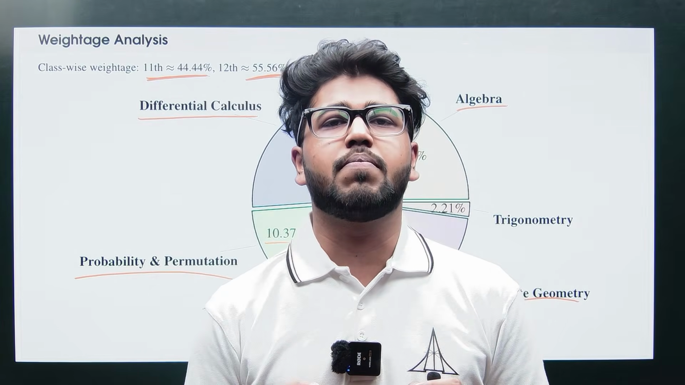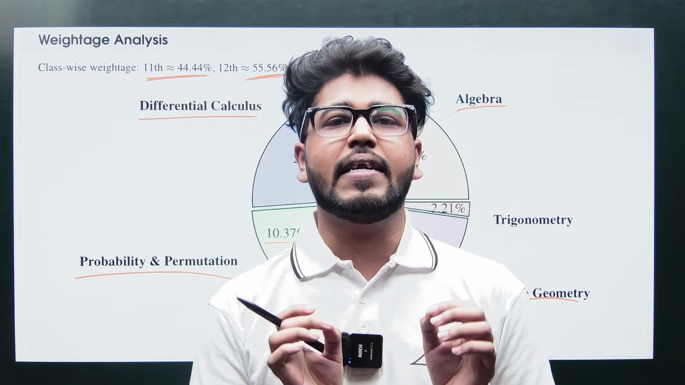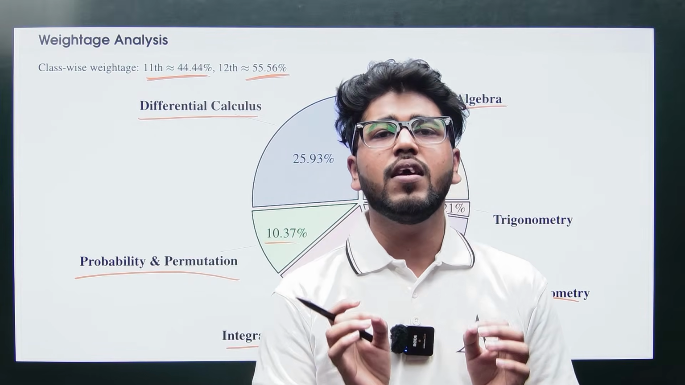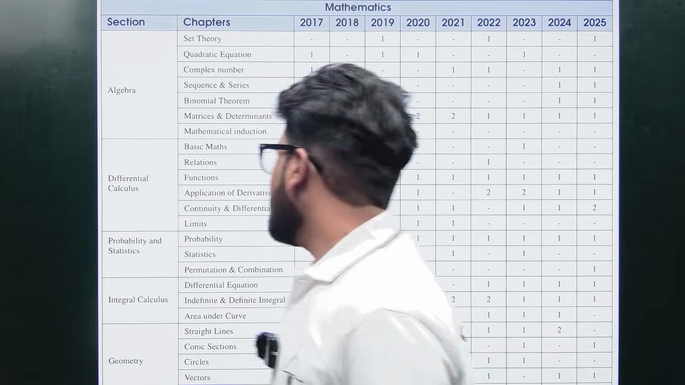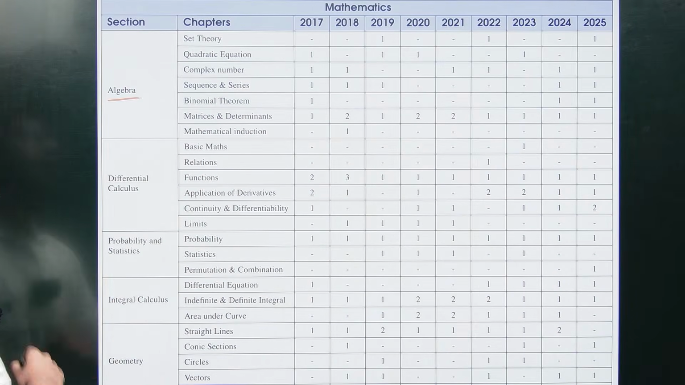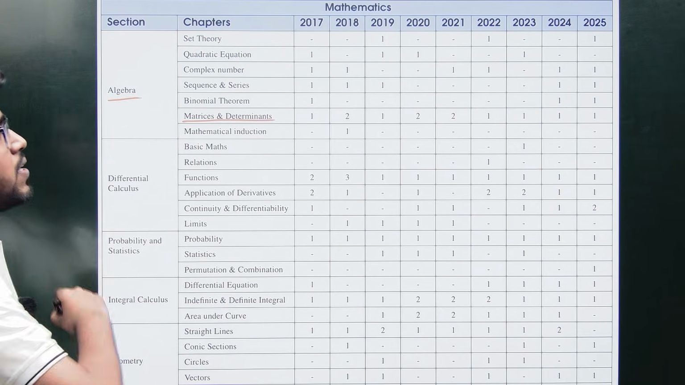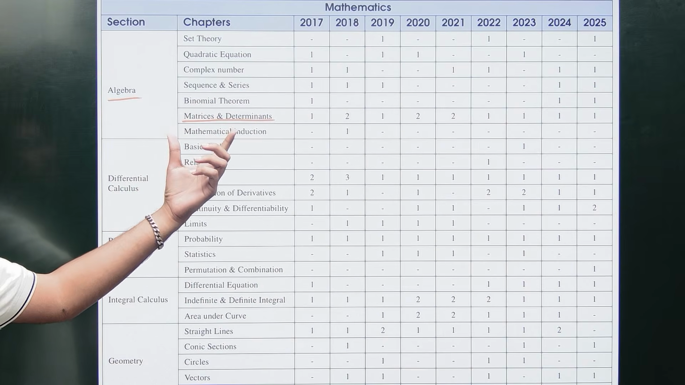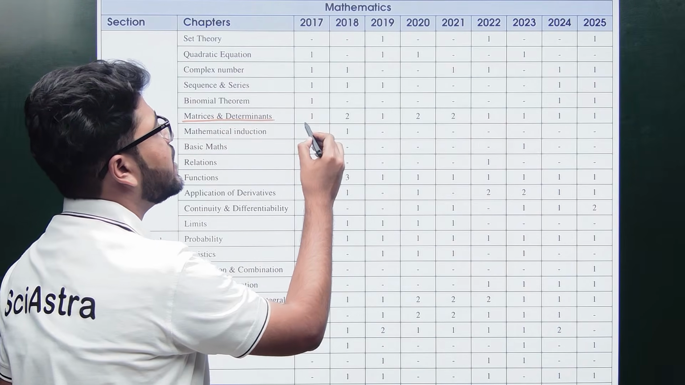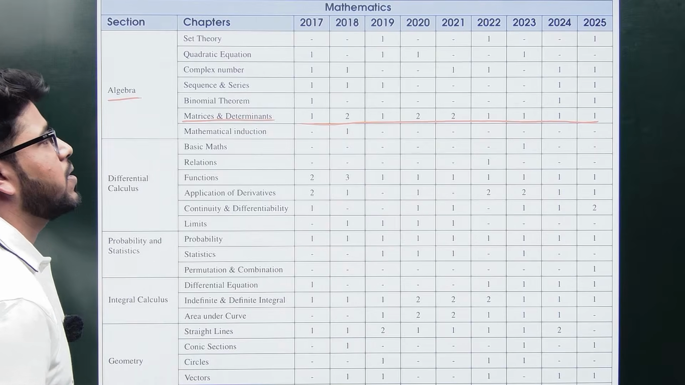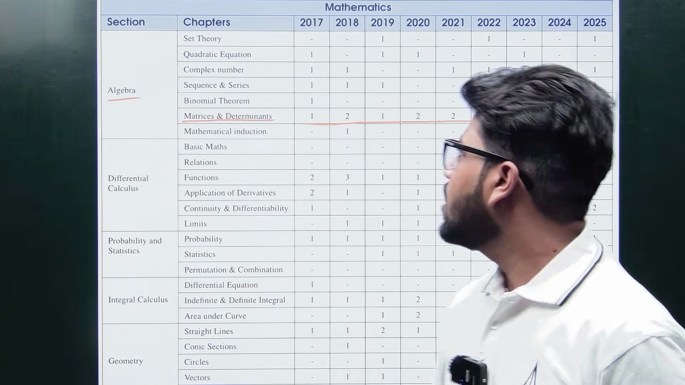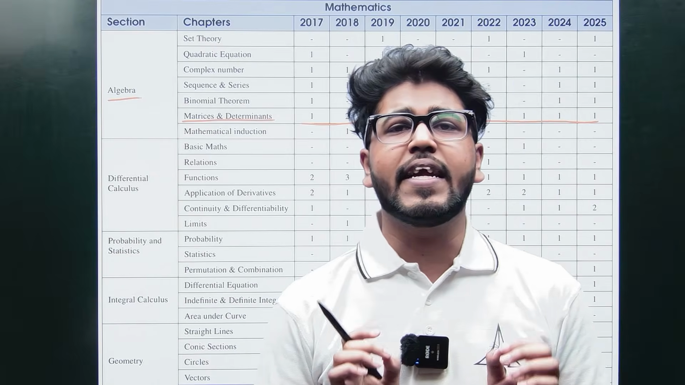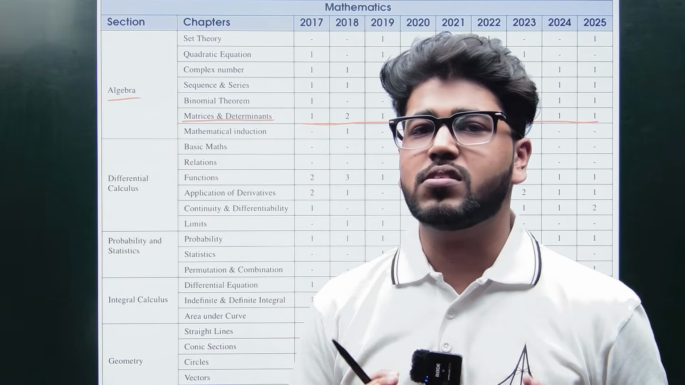So what chapters come under these units? Let us look at them in detail and see how many questions are covered under these chapters. First, under algebra, as you can see from the trend analysis, matrices and determinants is the major chapter. Every year there are questions from this chapter. There is no year in which IIT has skipped a question from it. You can see one or two questions every time, so this is a must-do chapter.